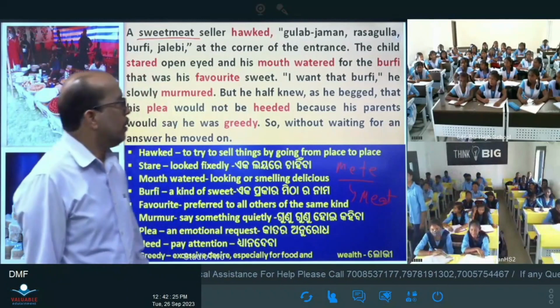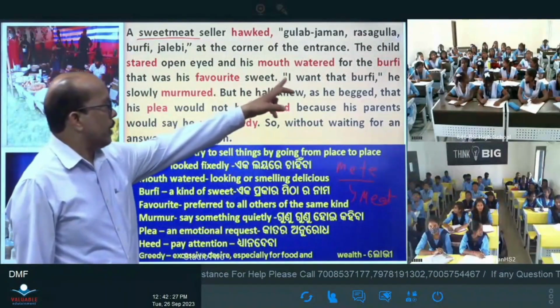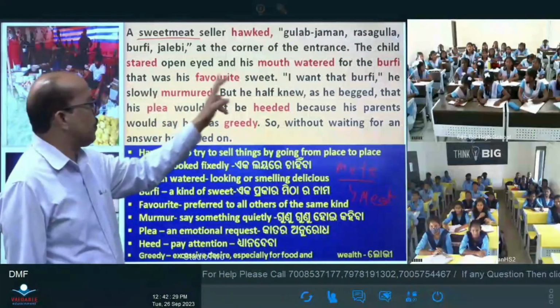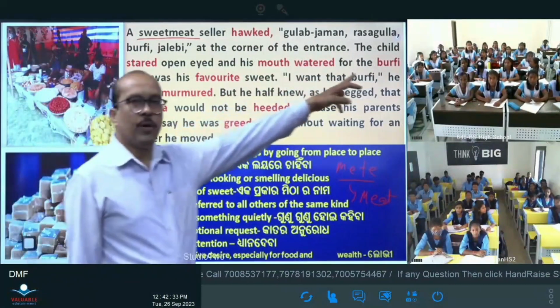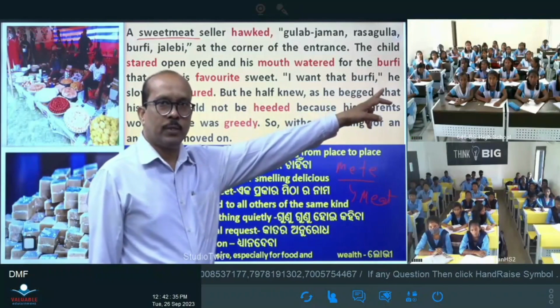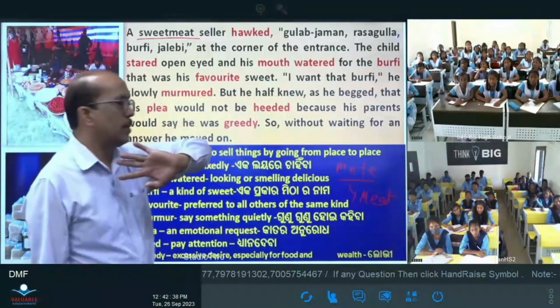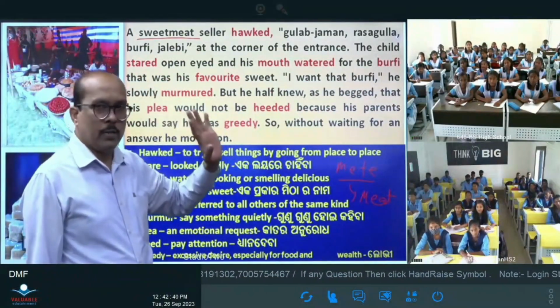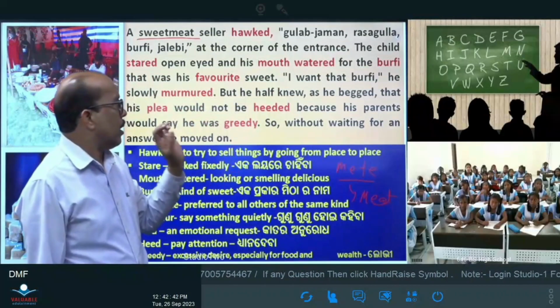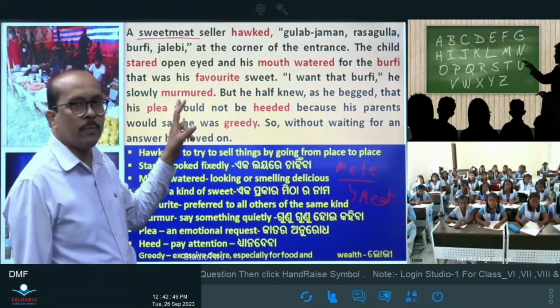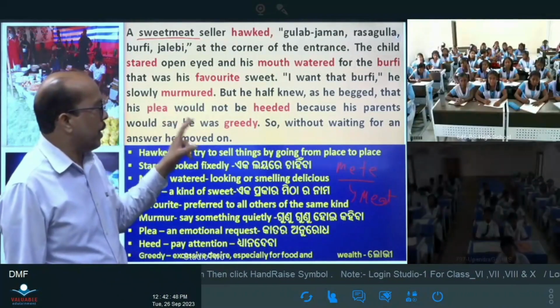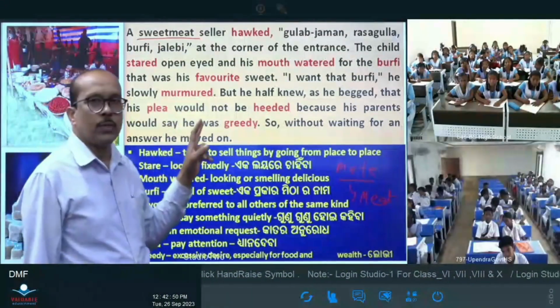I told you, his mouth watered for the barfi, that was his favorite sweet. What was his favorite sweet? Barfi was his favorite sweet. He begged for that barfi, but he murmured, saying that I want that barfi. But his parents would say he was greedy.